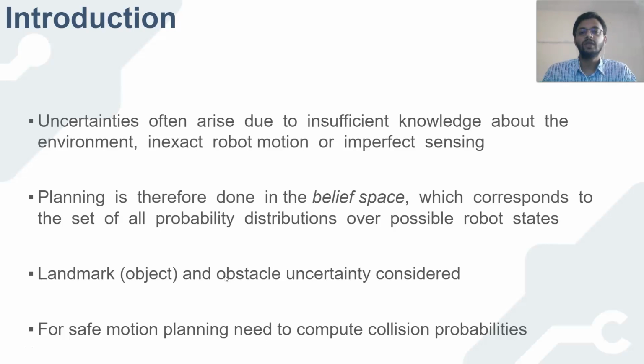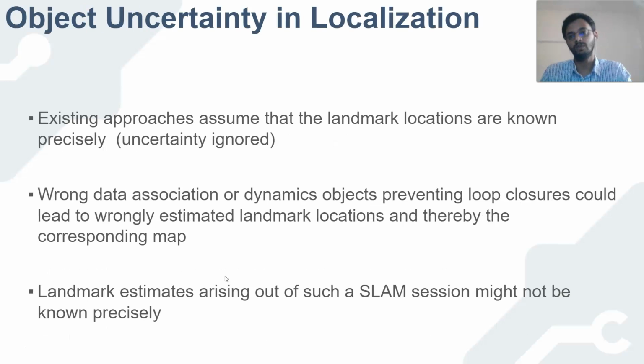Uncertainties often arise due to insufficient knowledge about the environment, inexact robot motion, imperfect sensing, etc. Planning is therefore done in the belief space, which corresponds to a set of probability distributions over possible robot states or other variables of interest. In this work, we consider landmark or object uncertainty, which will be explained later, and also obstacle uncertainty. Since we plan under uncertain environments, it is imperative to compute the collision probabilities for safe motion planning.